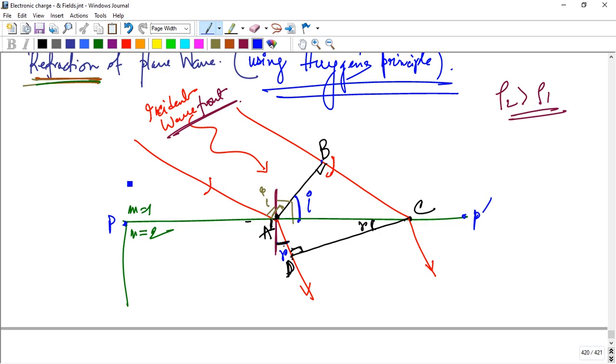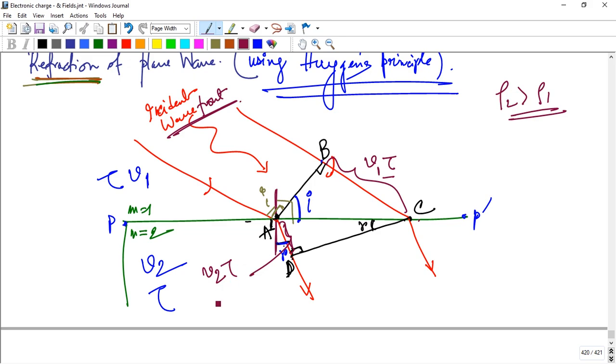The speed of light in medium 1 is v1 and in medium 2 is v2, and the time taken is the same, that is tau. For the distance BC, distance equals velocity times time, so BC is v1 tau. And AD, the velocity is v2 and the time is tau, so the distance AD is v2 times tau.